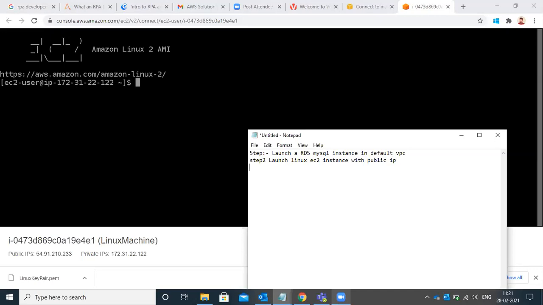Step 3, connect to the Linux instance via SSH.